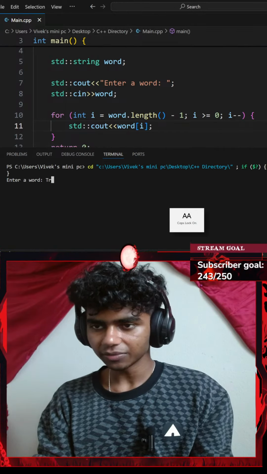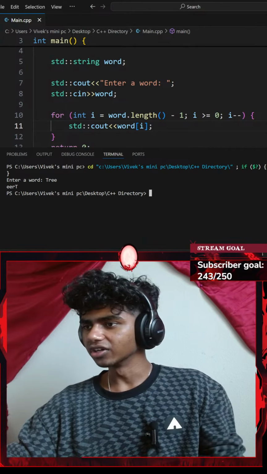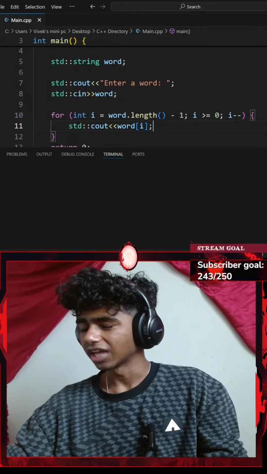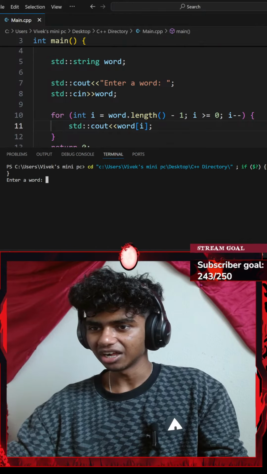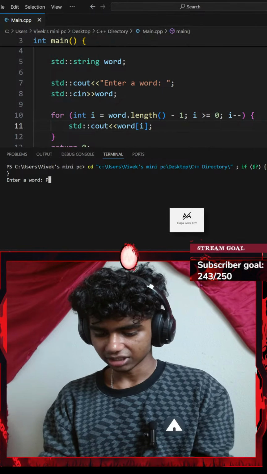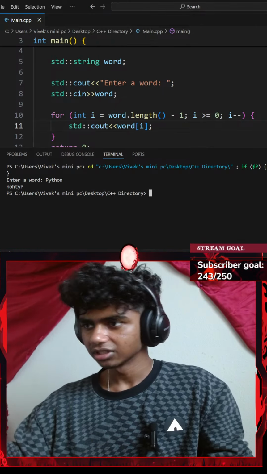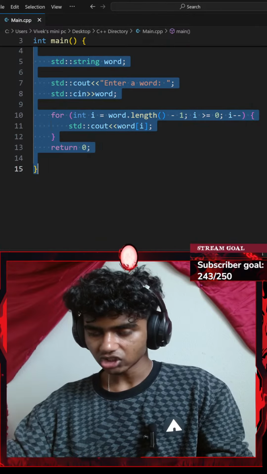Enter a word. Let's go with something like tree. There we go. I want to try Python as well. Actually, let's go with C. I don't know, I'll go with Python, because I don't know how I would type C++. There we go.